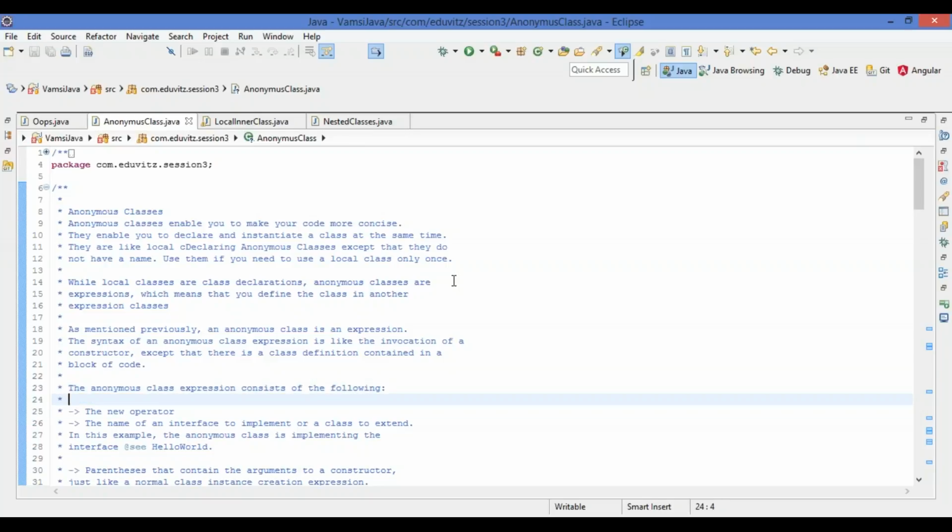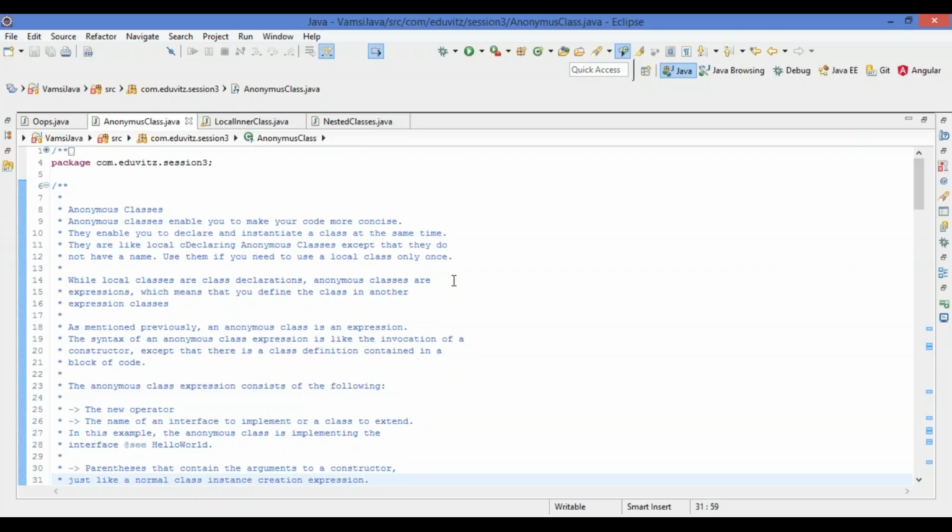The syntax of an anonymous class expression is like the invocation of a constructor. Let's suppose how you give the input values to the constructor, int x, int y. In a similar way, you will be defining that class details inside that constructor kind of thing.